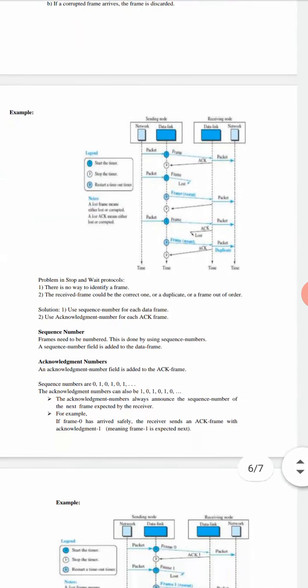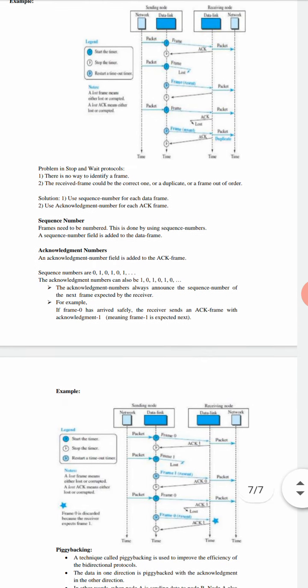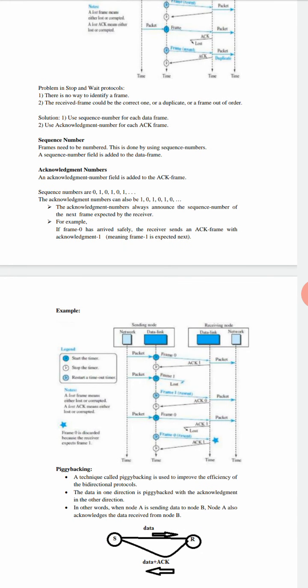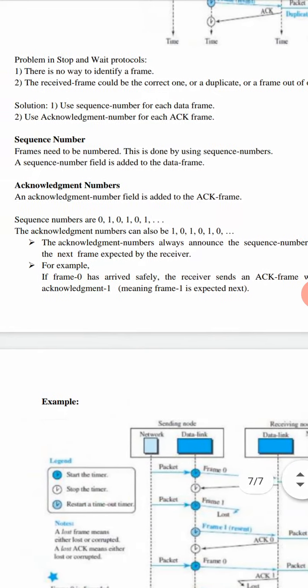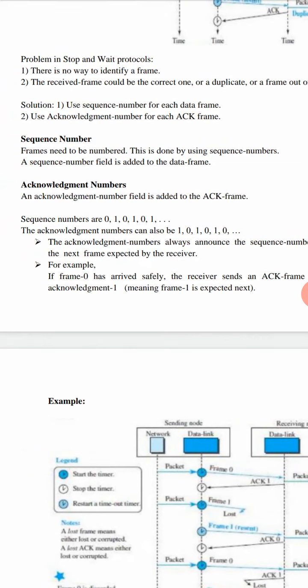Now, to overcome this disadvantage, what do we have? As a solution, we have sequence number and acknowledgement number. Sequence numbers are the numbers assigned for frames. Acknowledgement numbers are the numbers assigned for acknowledgements. You can just consider this. If the sequence numbers are as follows: 0, 1, 0, 1, 0, 1, etc., then acknowledgement numbers will be just the opposite of sequence number: 1, 0, 1, 0, 1, 0. The meaning here is acknowledgement number indicates sequence number of next frame to be transmitted.